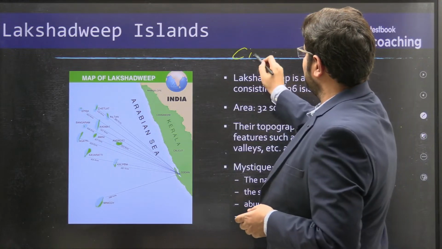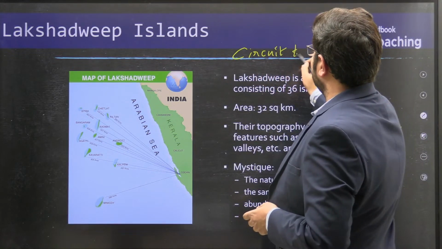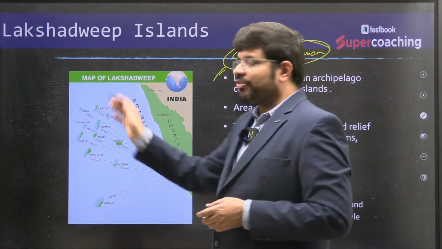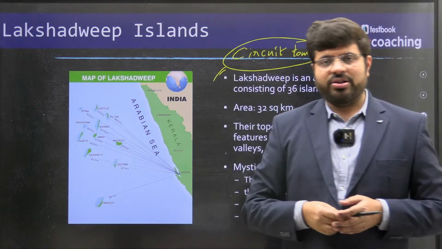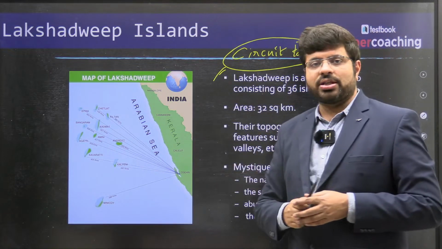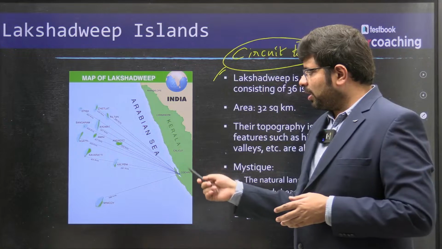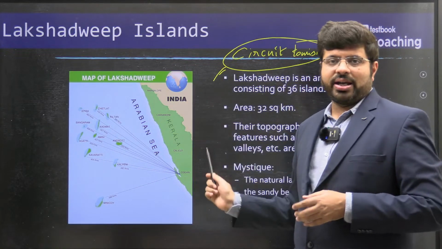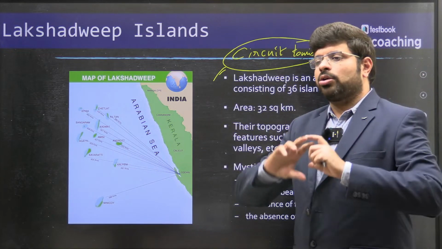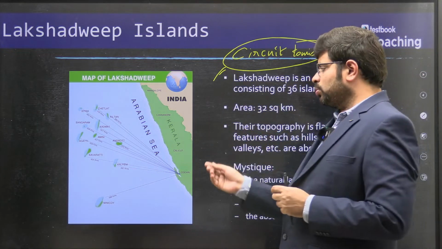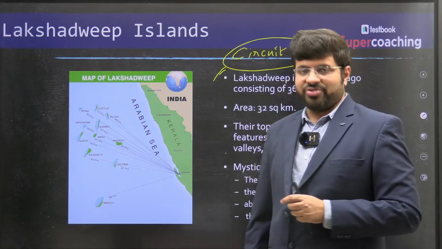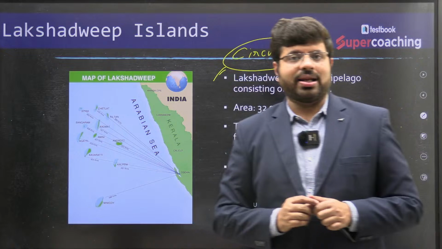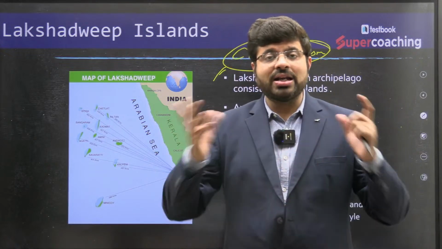What is this? Something called circuit tourism. What do you mean by circuit tourism? It is connecting all the different centers of, say, the Western Ghats and promoting circuit tourism. For example, you can connect Karnataka and Kerala. You promote group packages in such a way that for 2 to 3 days you can see the luxurious resorts of Kerala, and then you can go for 2 to 3 days to the Coral Islands, or a 7-day package, 10-day package.